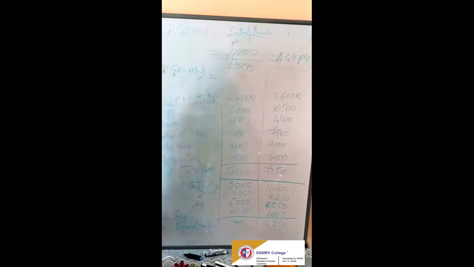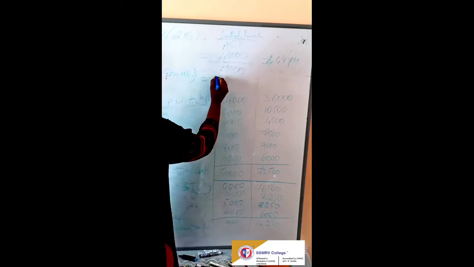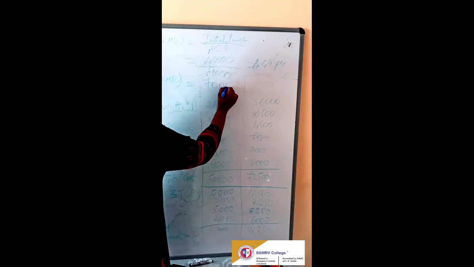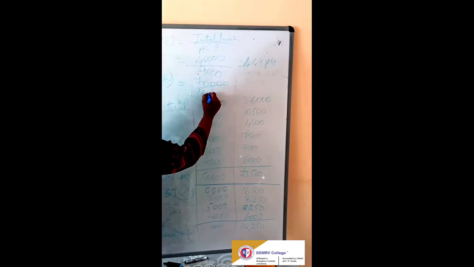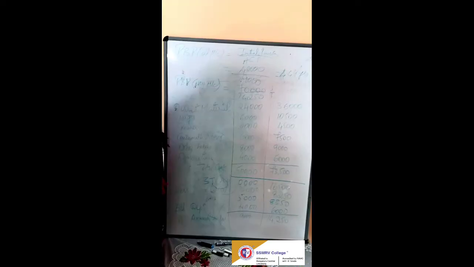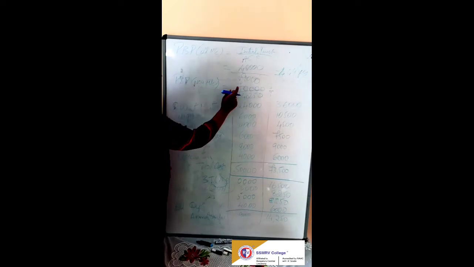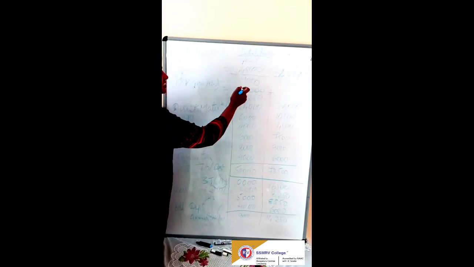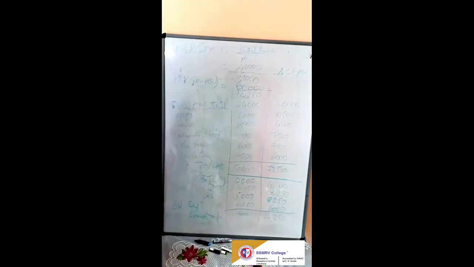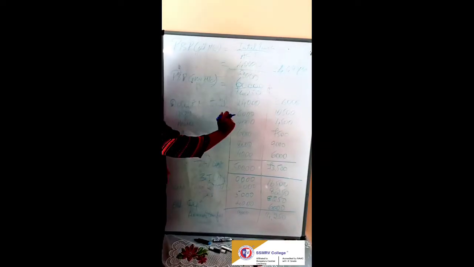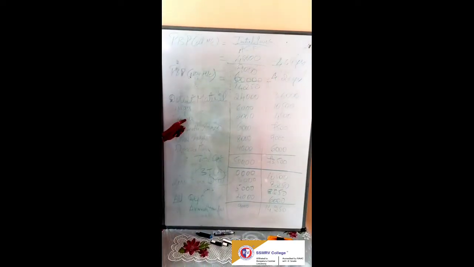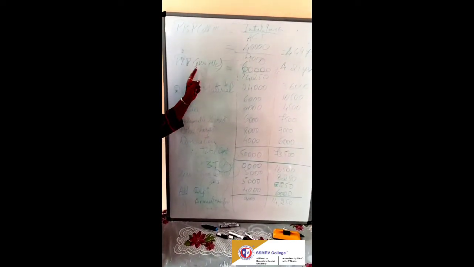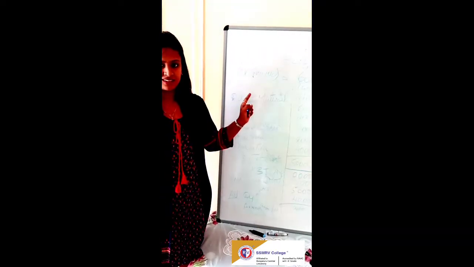So the purchase price is 70,000 and the annual cash flow is 14,250. Sorry, the purchase price of the new machine is 60,000. I have wrongly taken it as 70,000. So it is 60,000 and the answer is 4.21 years. So this is how you calculate payback period when the annual cash flows are constant. Okay.